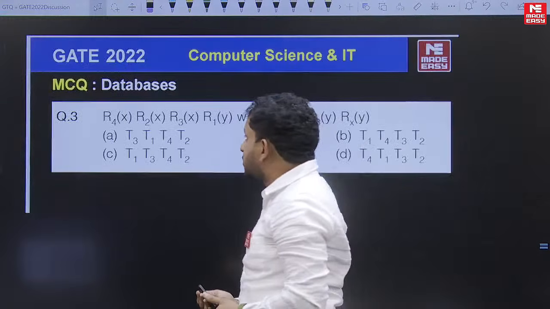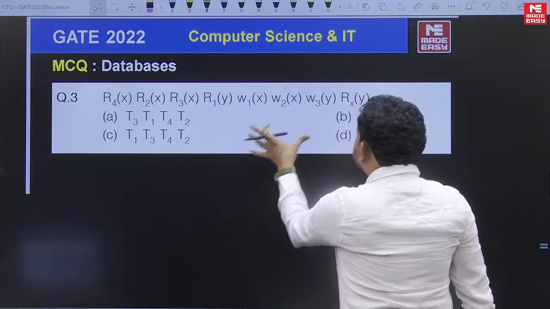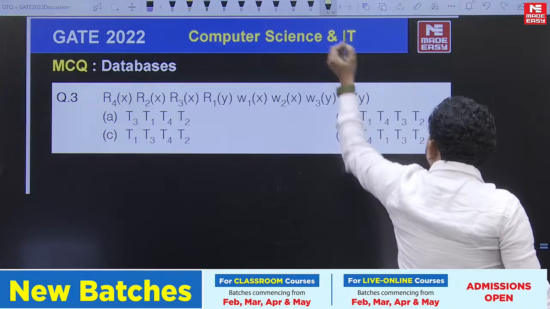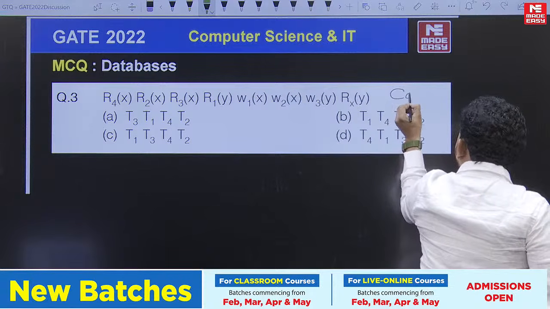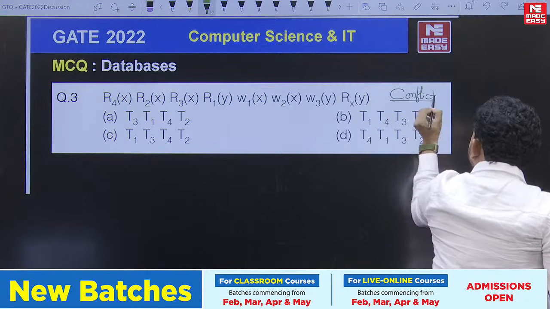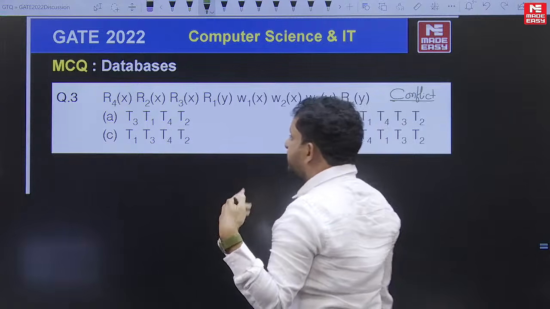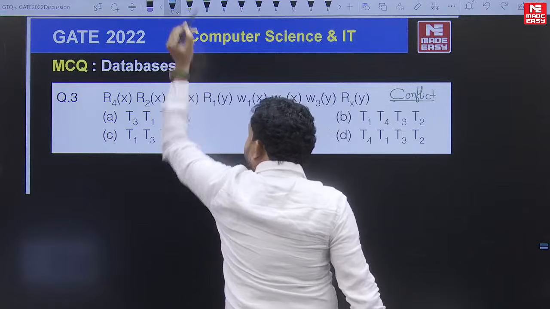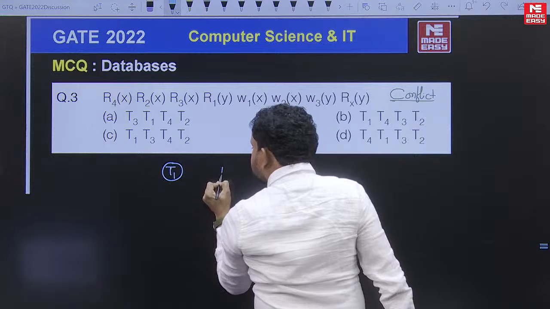Next, let's move to the third question. This is the schedule I received. We just need to test for conflict serializability, whether it is a conflict serializable schedule or not. We discussed many such model questions in the classroom. We just need to construct the precedence graph and see whether it is cyclic or acyclic.